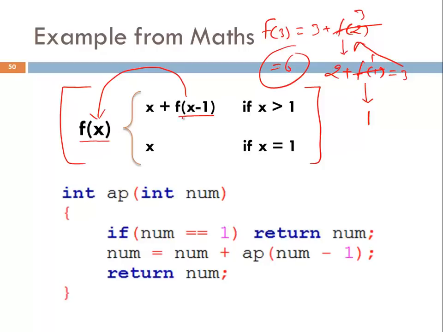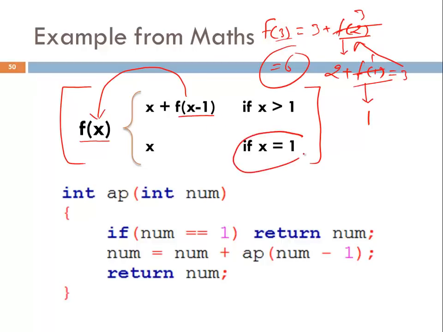So whenever a function calls itself, this kind of call is called recursive call. And if we see how many recursive calls are there, see, this was not a recursive call. Why? Because we want to calculate it. And when we want to calculate f3, from inside this function it calls this function. So this is a recursive call and this is a recursive call. There are only two recursive calls in this function. And if I say how many calls to the recursive function, so f(x) is a recursive function. So there are 1, 2 and 3 calls to the recursive function, but there are only two recursive calls in this mathematical function.